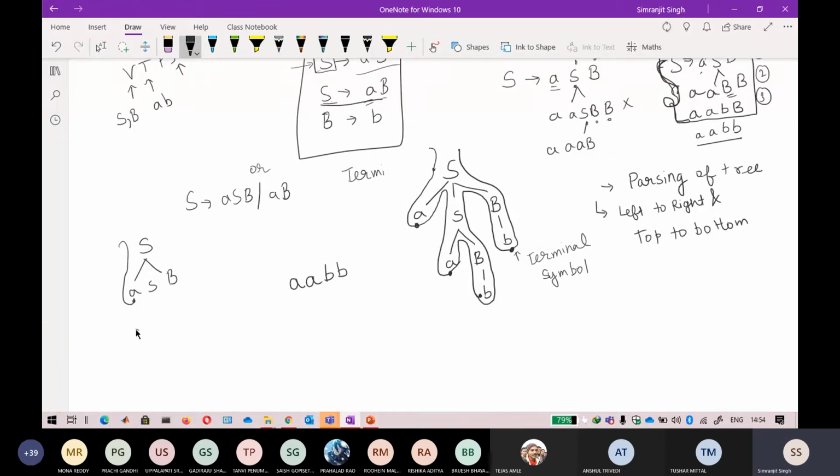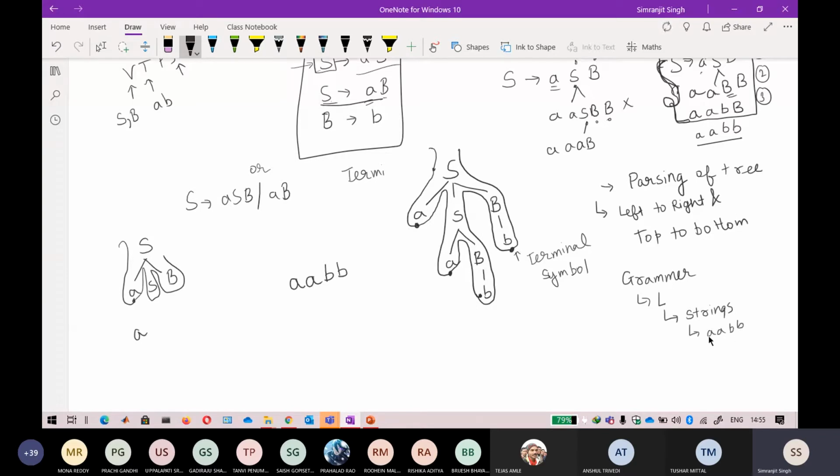If I parse it, I will only get a terminal symbol, that is A, and I will not get anything else, because parsing is only done on the terminal nodes that have small letters. So if you want to parse a tree, your terminal nodes will always contain small letters. Why am I saying that? Because why are you designing a grammar? What is the meaning of designing a grammar? To generate a language. Now, what does the language generate? The language generates strings. The strings will always be in small letters.